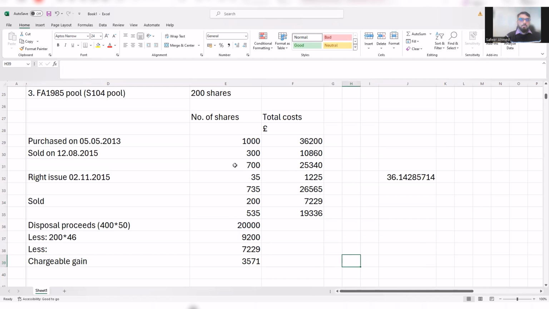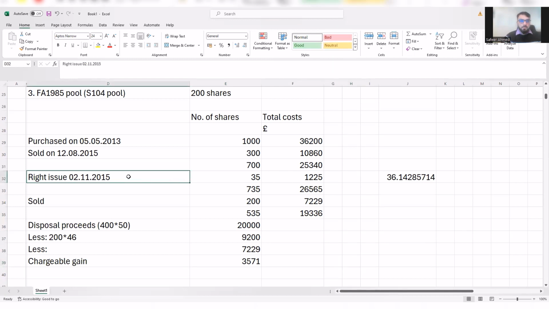Now a couple more items can be tested as part of this question. Bonus shares, for example. With bonus shares, remember, you need to just include the number of shares because these are free shares. It did not cost anything to the taxpayer.